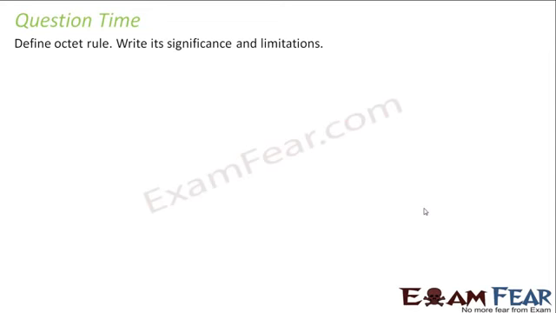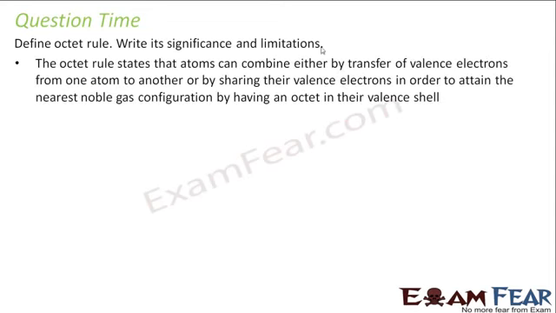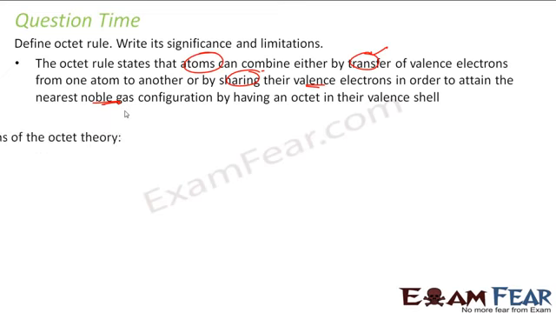What is the octet rule? What are its significance and limitation? The octet rule says that atoms combine either by transfer or by sharing of electrons, the valence electrons, to attain the nearest noble gas configuration in the valence shell. So the valence shell should have a noble gas configuration. To achieve that, they combine either by transfer of electrons or sharing of electrons.